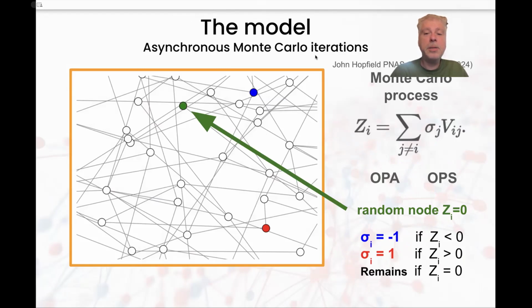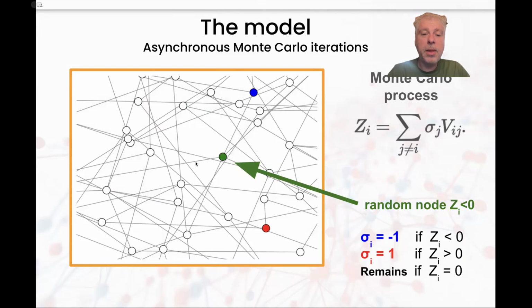The idea is that we take a random node and then we compute sigma I. Sigma I is the sum over all incoming neighbors and their corresponding sigma times a matrix. This matrix could be A or could be S. Then we compute the value of sigma I. In this case it is 0, so it remains, because it has no neighbors, all neighbors are white. And then we take another random node, and this node in this case is negative because it has a blue neighbor, so it will end up blue.